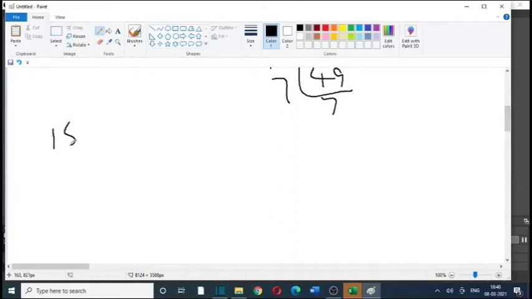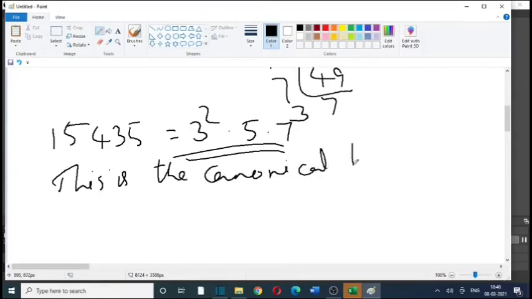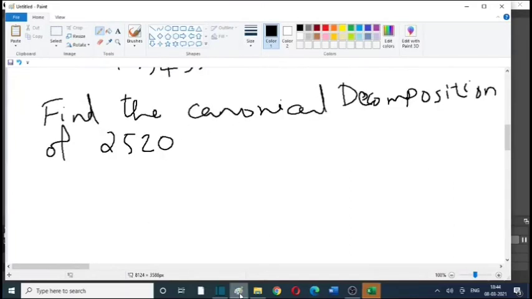So 15,435 we could write as 3 squared into 5 into 7 cubed. So this is the canonical decomposition of 15,435.